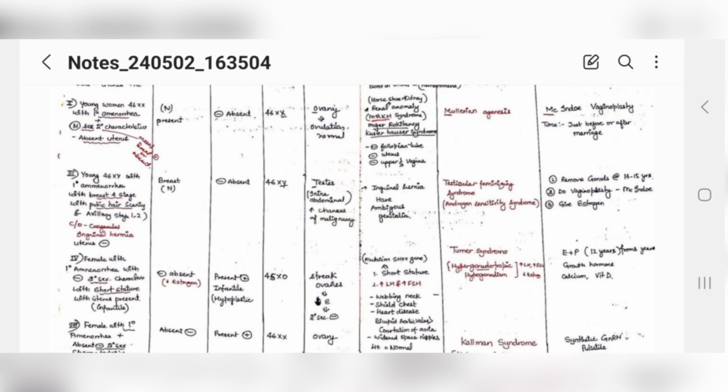46XY, a male karyotype. Inguinal hernia, ambiguous genitalia, because you cannot say 100% whether it is a male or a female. So this is called testicular feminizing syndrome or androgen insensitivity syndrome. So in this case, what would be the treatment? Now we would be removing these testes. Okay, so the testes will be removed. We will do a vaginoplasty for the female patient, and we will give her estrogen hormones to keep the breast developed. Okay.